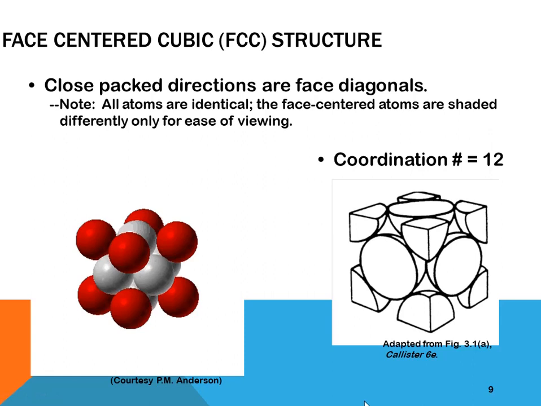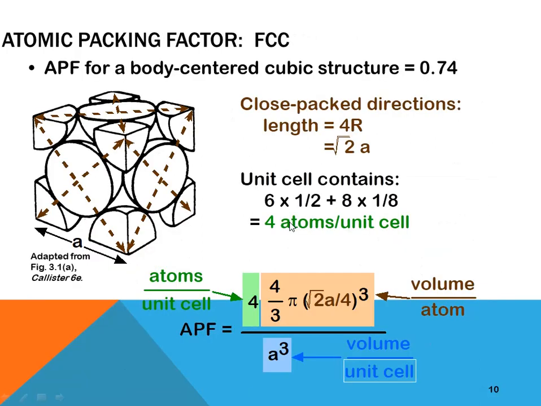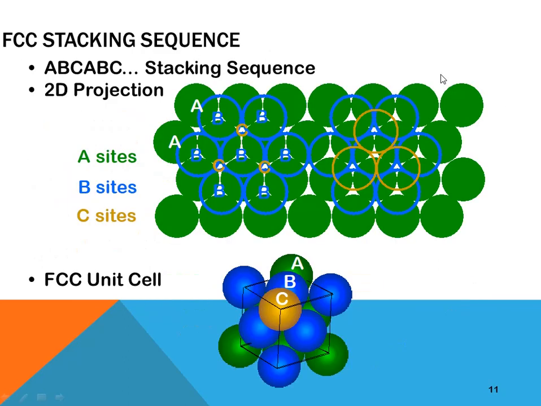Close pack directions are face diagonals for the FCC structure. Coordination number is 12. Atomic packing factor, in a similar way. Close pack direction length 4r, which is equal to root 2a. Unit cell contains 6 into 1 by 2 plus 8 into 1 by 8, 4 atoms per unit cell, and atomic packing factor comes out to be 0.74. FCC stacking sequence, ABC stacking sequence.